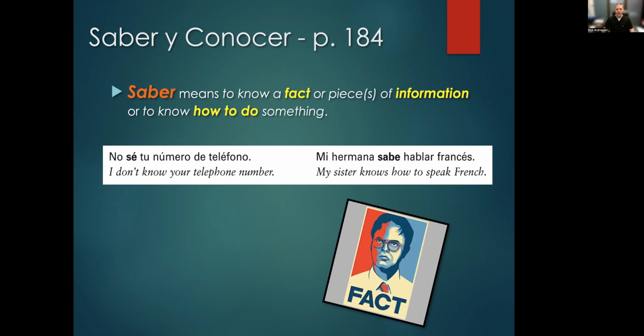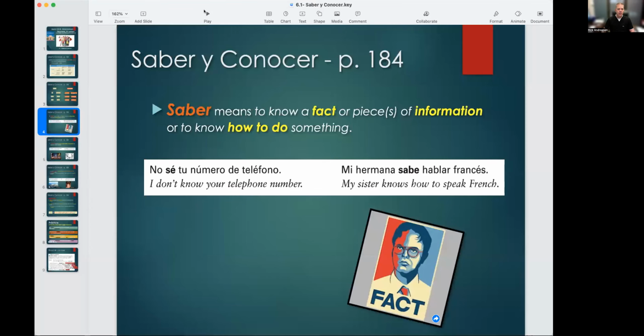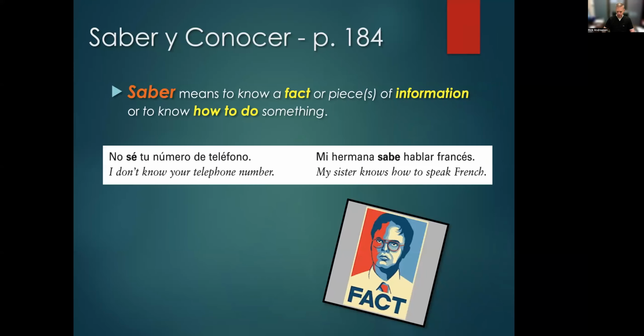Mi hermana sabe hablar francés. My sister knows how to speak French. It's something that she cerebrally knows in her brain, how to speak French. Note that when you use saber with a second verb, you don't have any word in between. We don't say, mi hermana sabe cómo hablar francés. It's just sabe hablar. Two verbs, and the second verb does not get conjugated. It remains the infinitive. So keep a note of that. Different verbs have different little helper words, as you know. Saber does not.